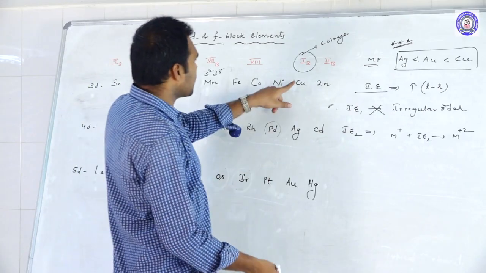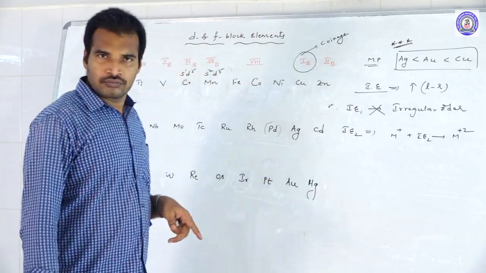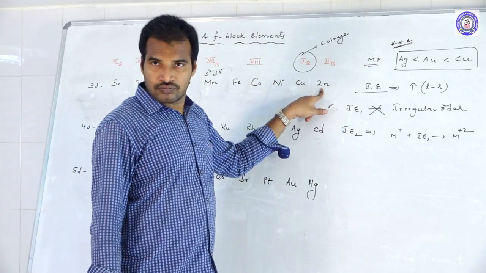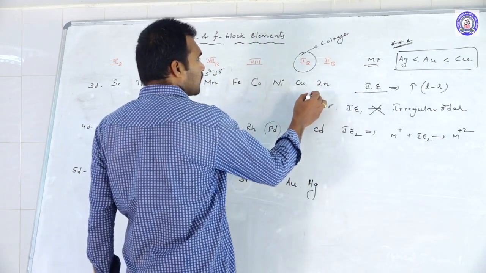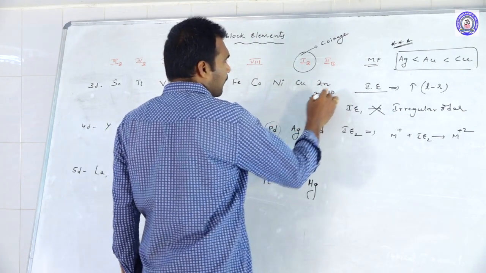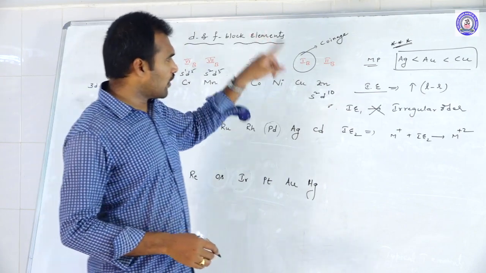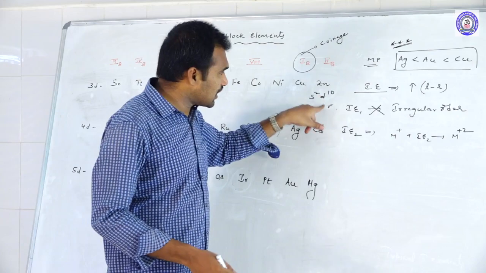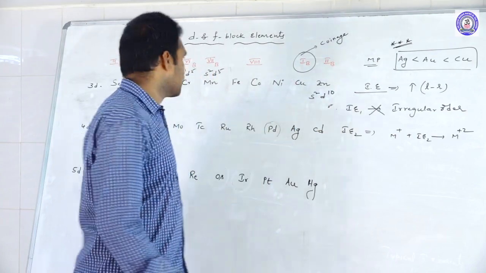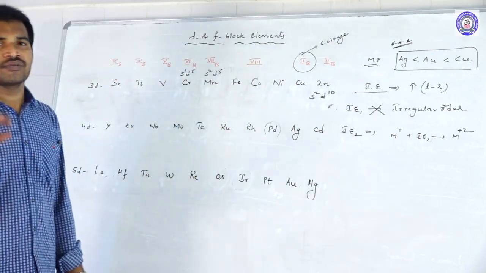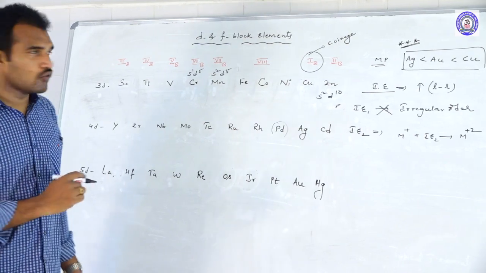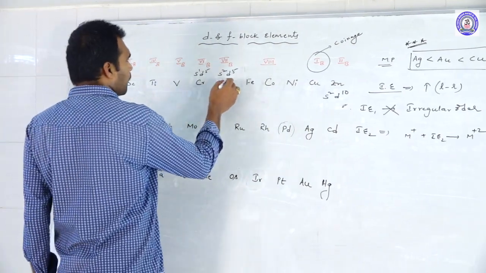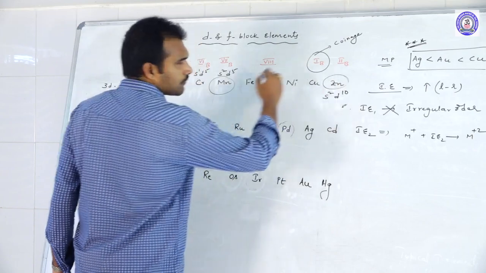Similarly, in the case of zinc also. What is the configuration of zinc? That is s2 d10. If you remove one electron, it becomes s1 d10. But if you remove one more electron, it's getting the stable d10 configuration. So what are the two elements having least IE2 values compared to the regular? That is manganese and zinc.